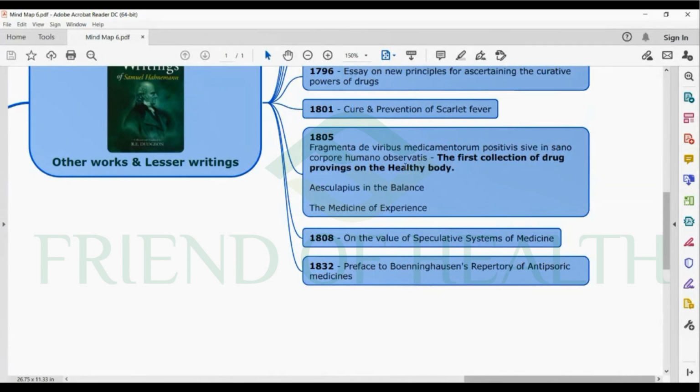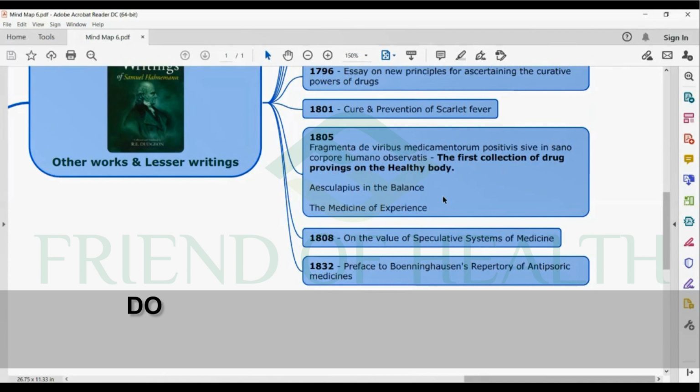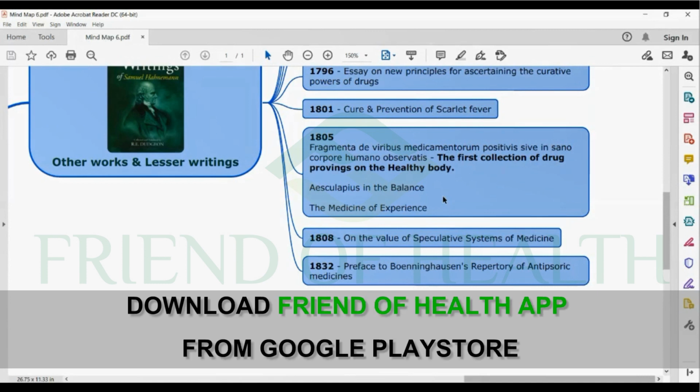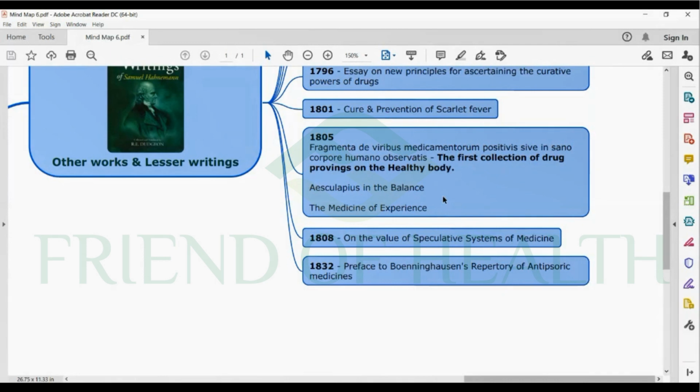That way this is important because it is mentioned in the Organon. So 1805 Fragmenta. Aesculapius in the Balance, another important lesser writing, where Hahnemann speaks about how he was fed up with the systems and was against the rule that medicine can be dispensed only by a pharmacist, etc. That is mentioned in Aesculapius in the Balance, 1805.